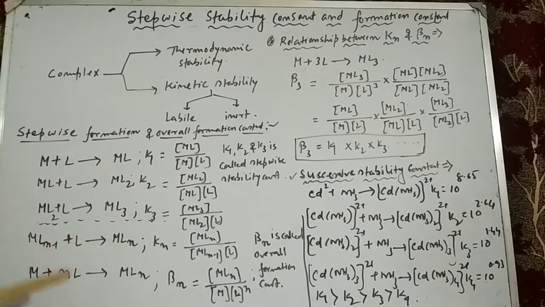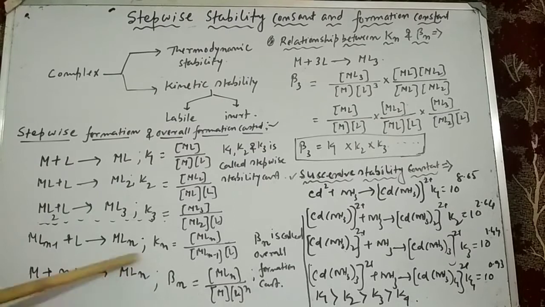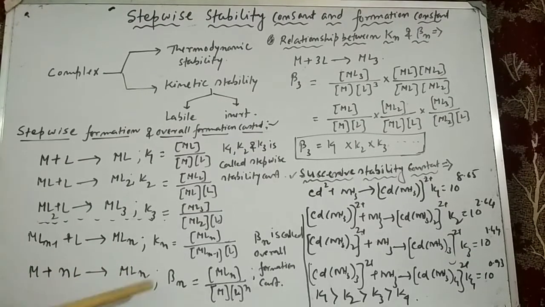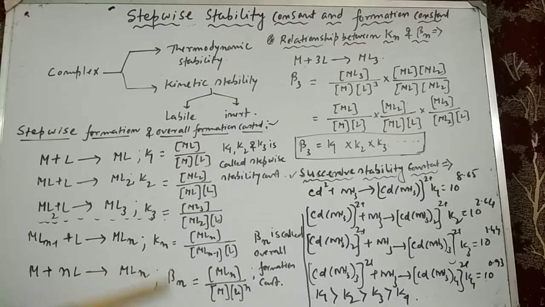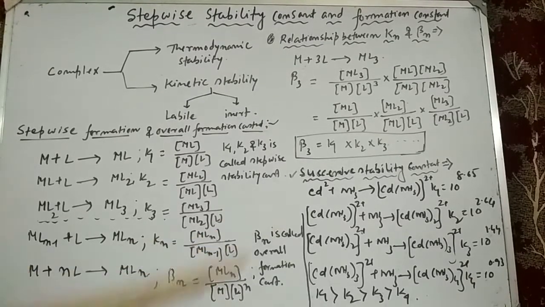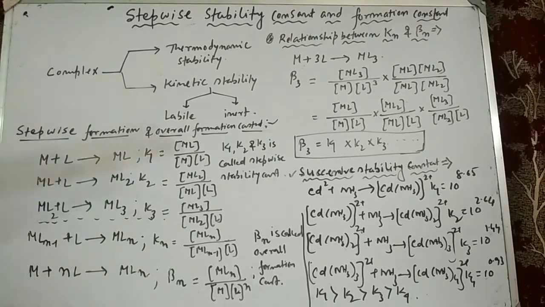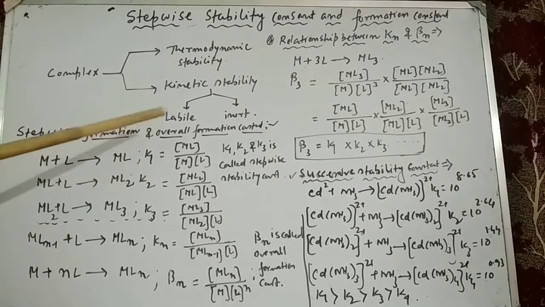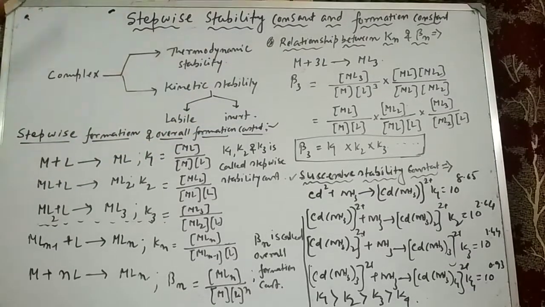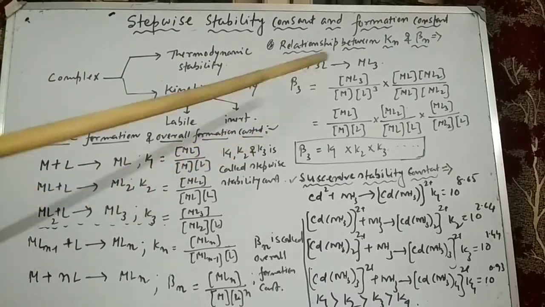But if the metal reacts with n number of ligands, then the same complex MLn is formed, and in this case beta n is MLn divided by M and L to the power n, and thus beta n is called the overall formation constant. Now we see the relation between the stepwise formation constant and the overall formation constant. Here we consider the complex ML3.